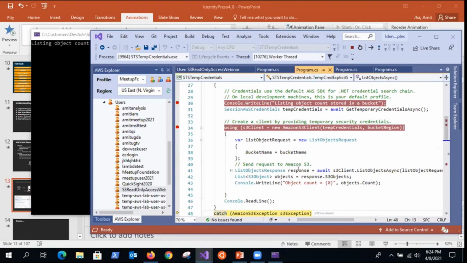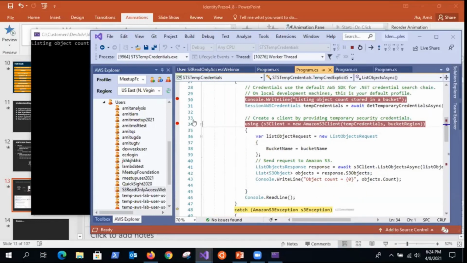Okay, in this case, there is a permissioning. I've changed the permission, but that was called to get a temp credential. That temp credential, let's go back here.